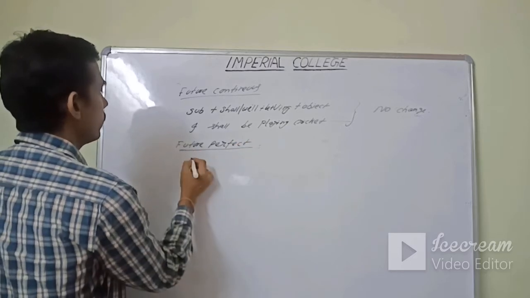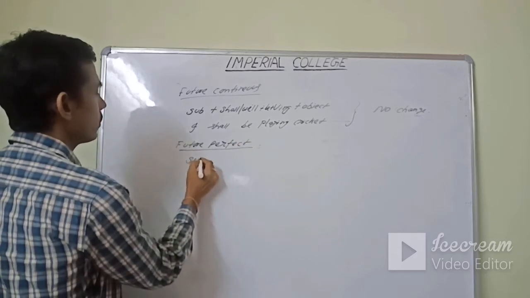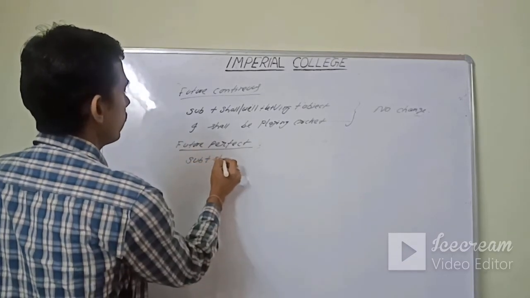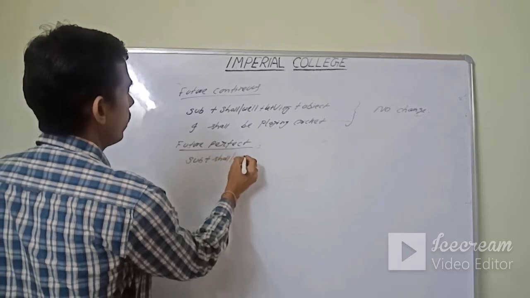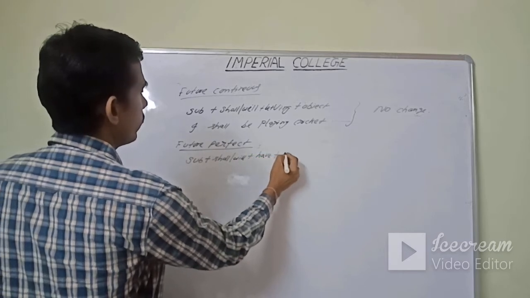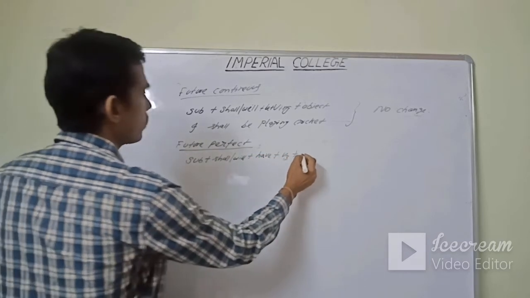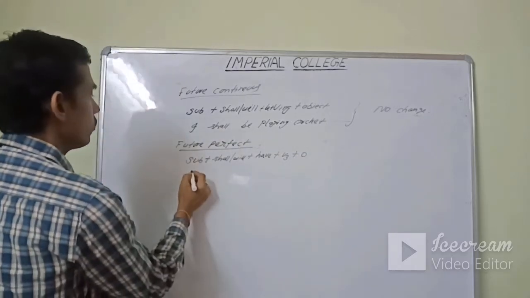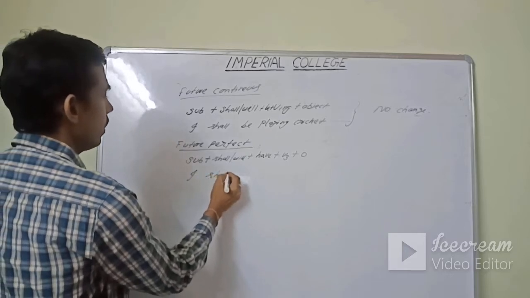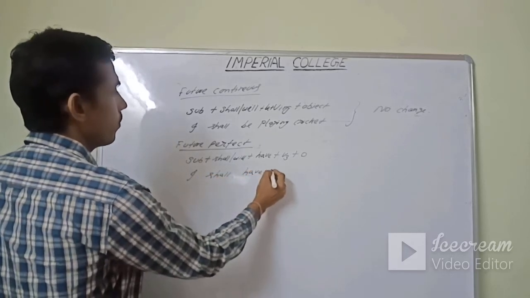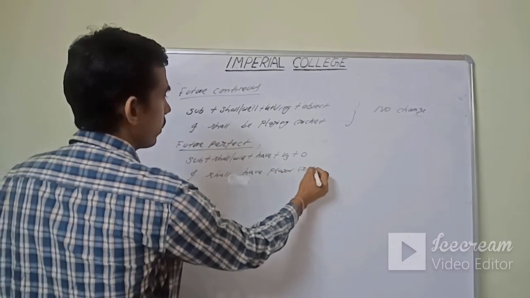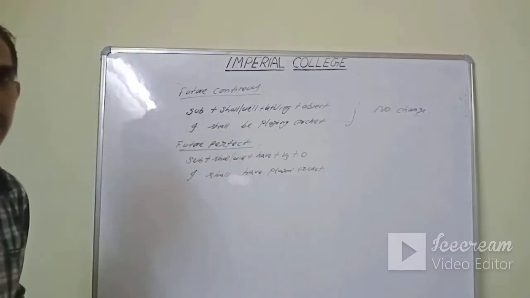Future perfect. In active, the structure is subject plus shall/will plus have plus V3 plus object. The sentence will be the same sentence if you continue: I shall have played cricket. I shall have played cricket.